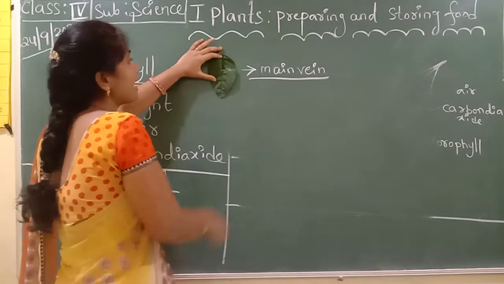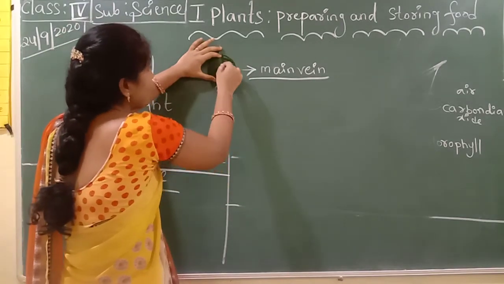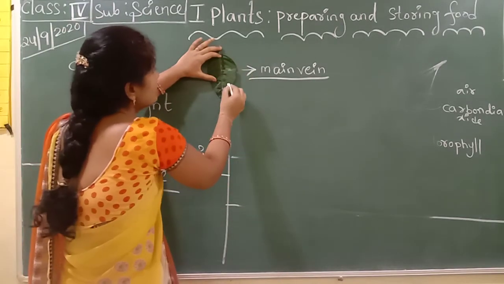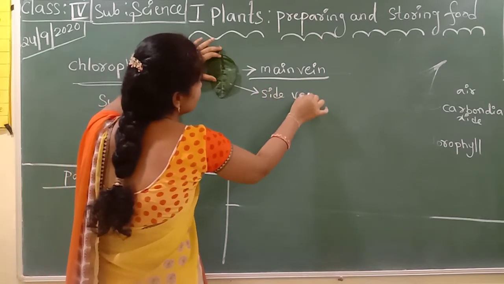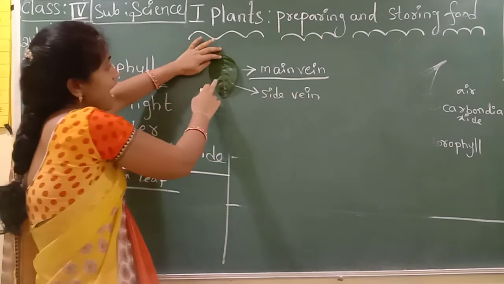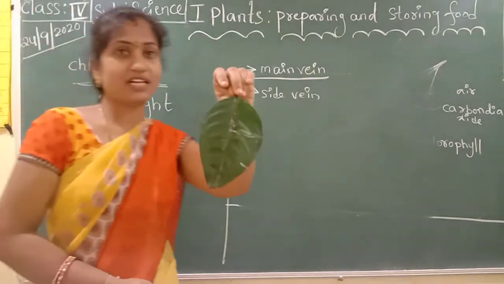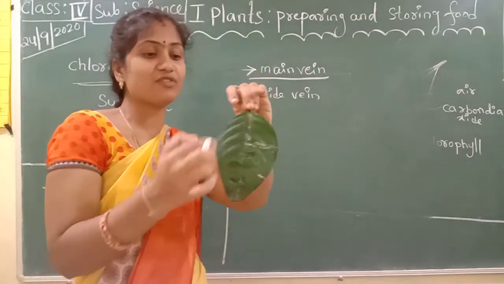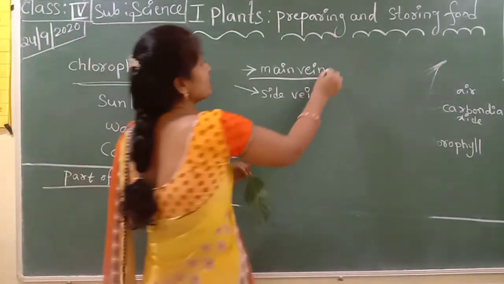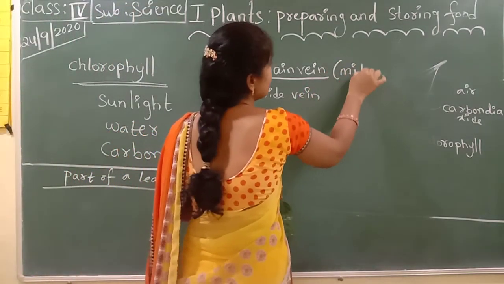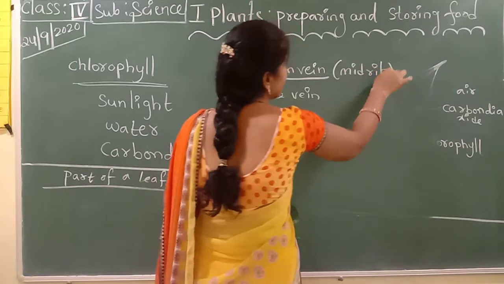This is the main vein, and another name for the main vein is the midrib.